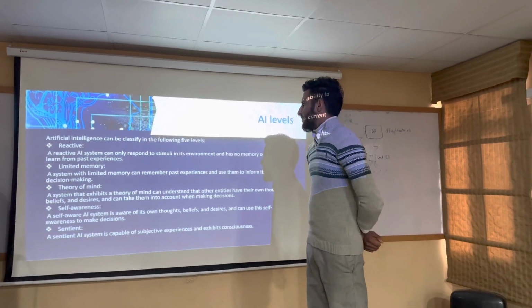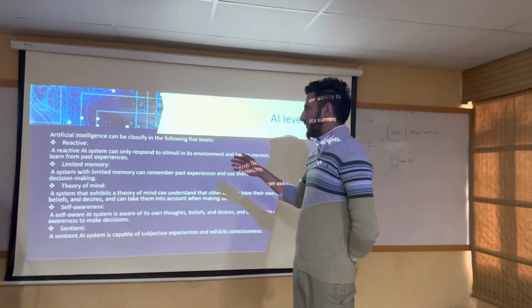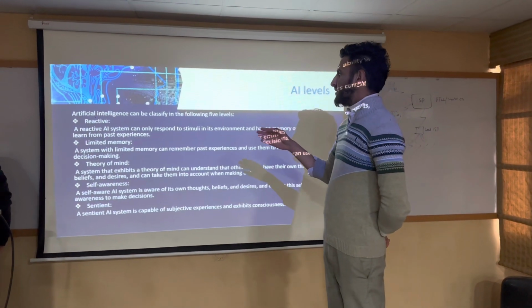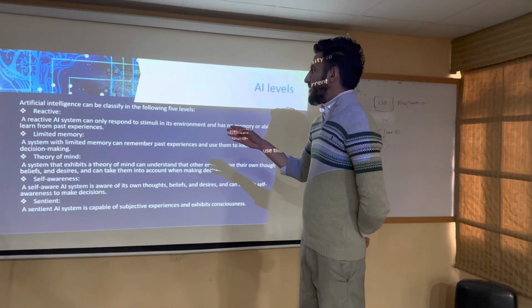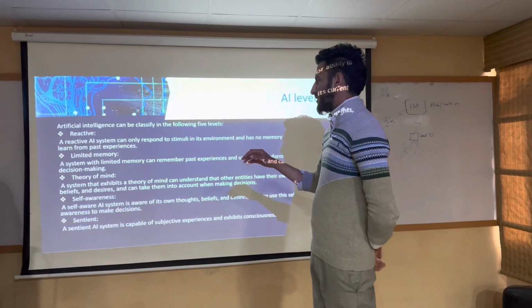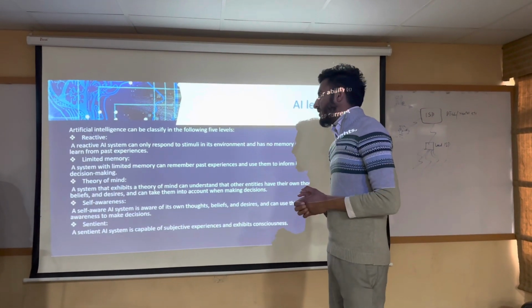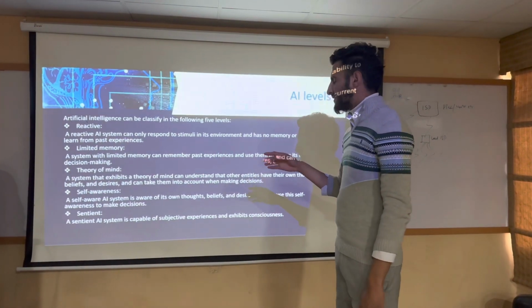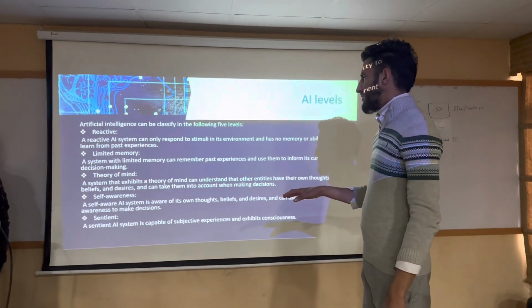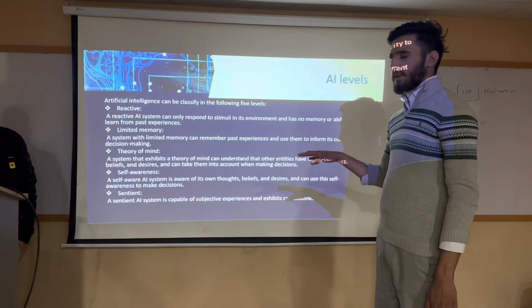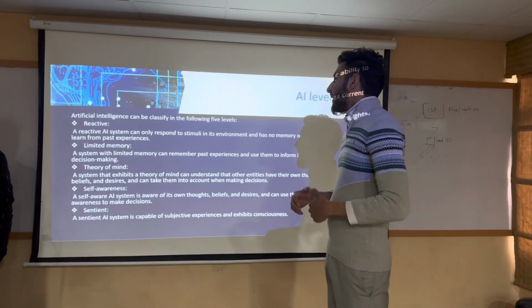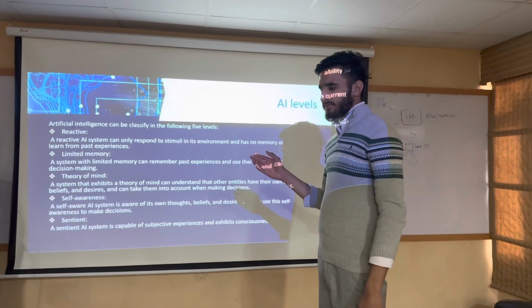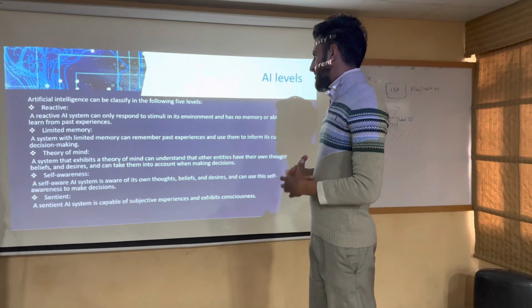Let's begin by explaining the AI levels. First of all, there are 5 AI levels: reactive AI, limited memory, theory of mind, self-awareness, and then comes sentience. Reactive is the level which responds to stimuli of its environment, and it has no previous experience. Limited memory is the system that can remember from its past experiences.